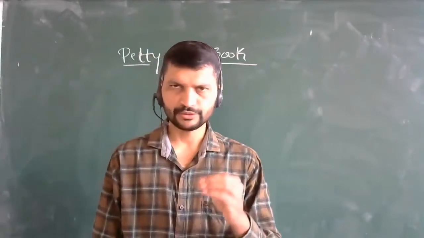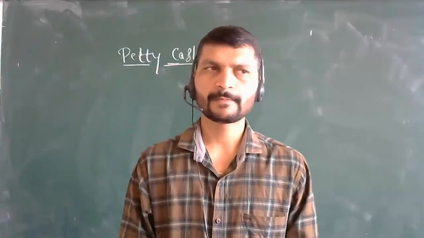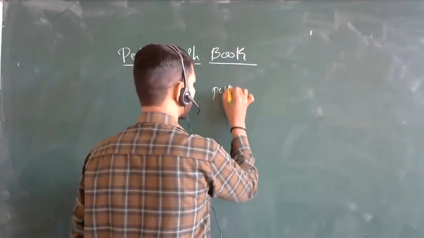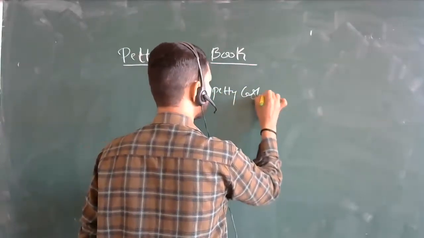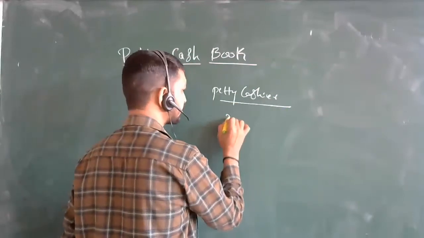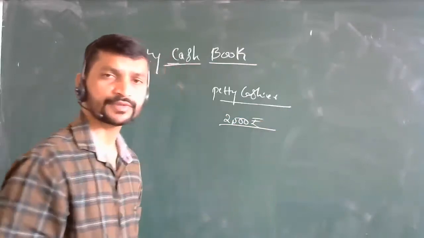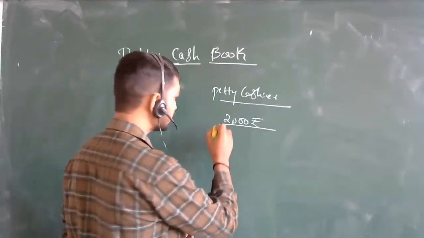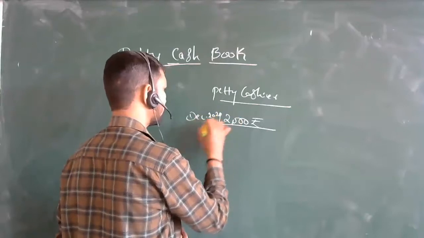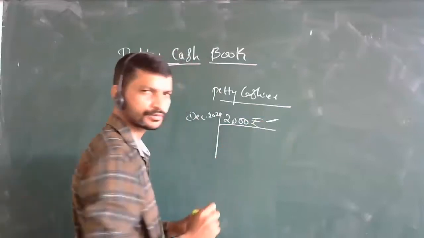Here most probably I will tell you in general. I will not go and stick with the textbook. See, every month, just like you are a petty cashier, every time you will be given a small amount of cash. Just like consider 2000 rupees you are given at the starting of this month. Now throughout this month, just like we are in December 2020, okay, in this month whatever transactions take place, you are going to pay from this 2000 rupees.